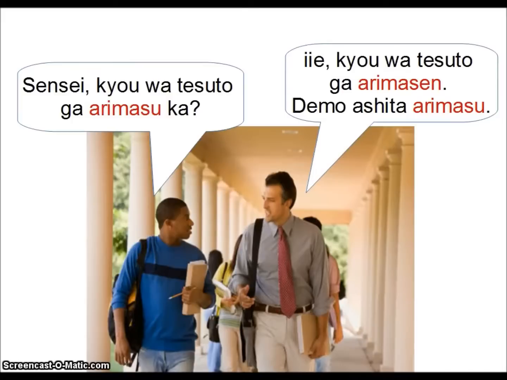So what does this conversation show? This conversation is showing that the student is asking, do we have a test? And the teacher says, no, we don't have a test. There isn't a test today, but we do have a test tomorrow. So what this is showing is that you can make arimasu or imasu negative. He's saying, 今日はテストがありません, there is not a test today. でも明日あります, but there is a test tomorrow.